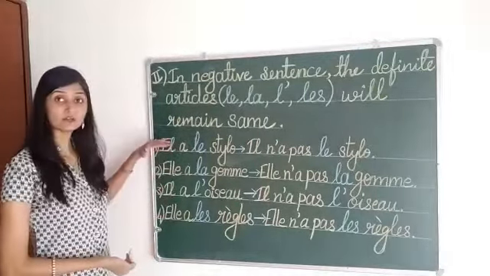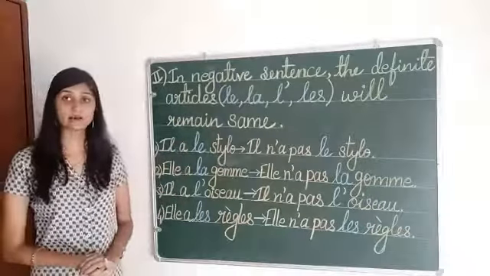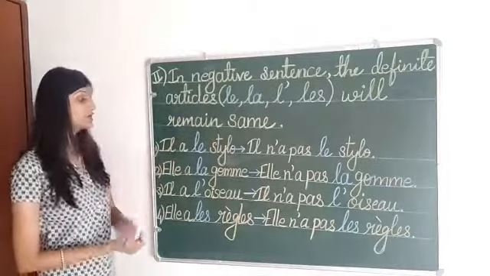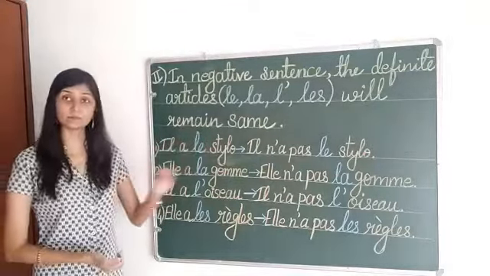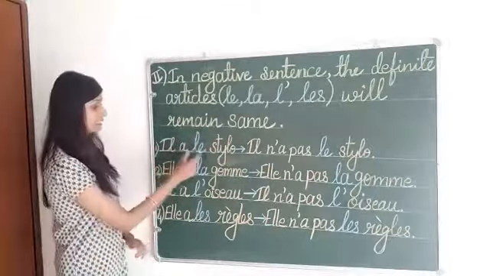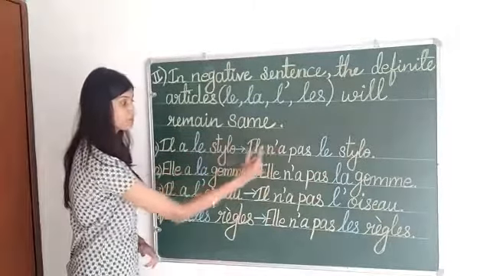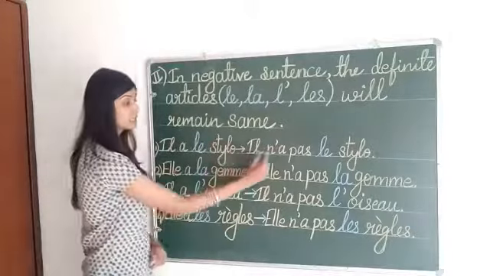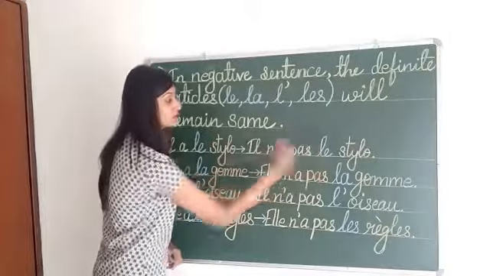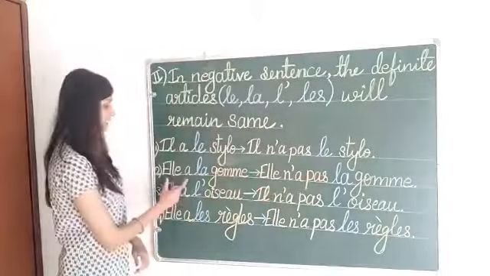So let us have a look at these four examples. Il a le stylo. He has the pen. Now, le will remain the same when the sentence is converted into a negative one. Il n'a pas le stylo.